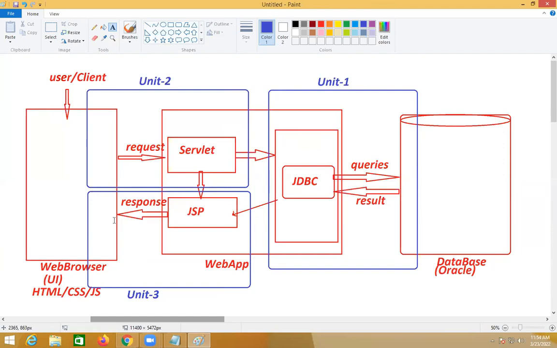Some of your friends will say Servlet is outdated, why are you learning? Somebody will say JSP is outdated, why are you learning? JDBC is outdated, why are you learning, they'll say, right? Don't listen to them. Why? I'll be saying this point in all the classes, and whenever I need to, I'll repeat that point again.